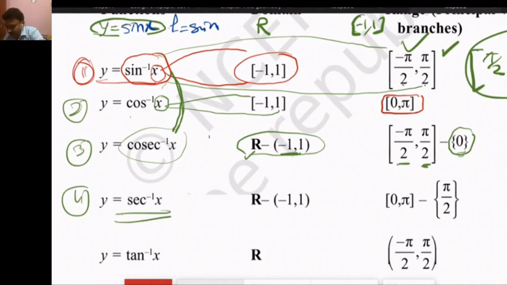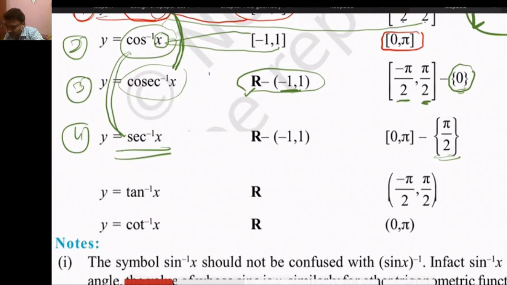Sec inverse x is as cosec inverse x. We know that the domain is all real numbers except the real numbers between minus 1 to 1. And the range is again as the cos inverse x function range. But again there is an exception, pi by 2, because sec pi by 2 is not a defined value, so we have to omit pi by 2.